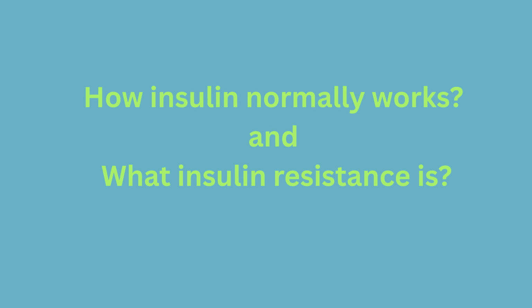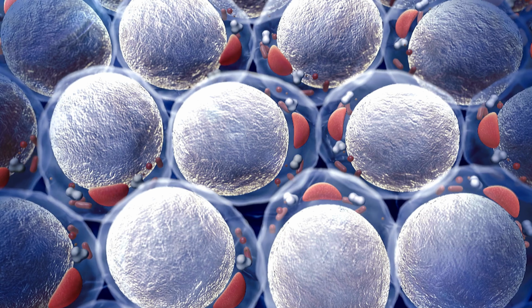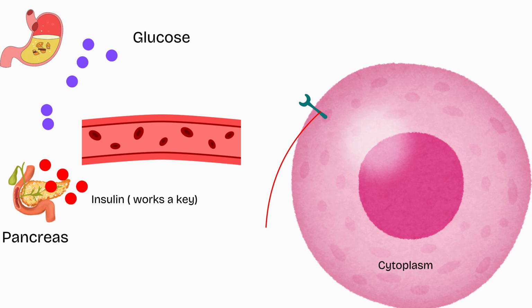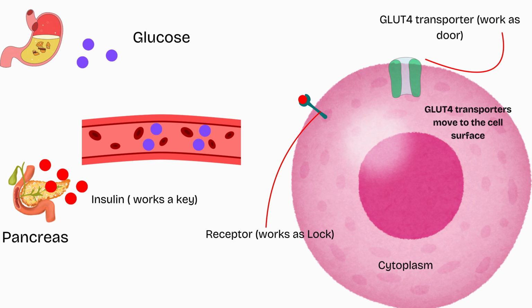Do you know how insulin normally works and what insulin resistance is? Let's find out. When you eat, blood glucose rises. In response, the pancreas releases a hormone called insulin. Insulin binds to receptors on cells. The cell moves GLUT4 transporters to the cell surface, like sliding more doors into place, so glucose can enter and be burned for energy or stored.